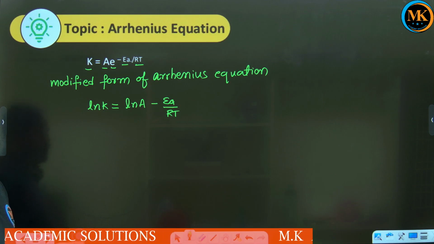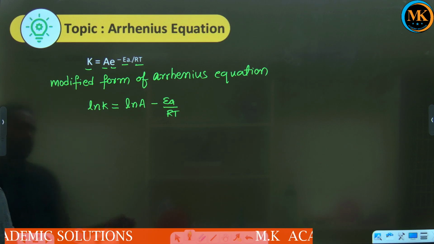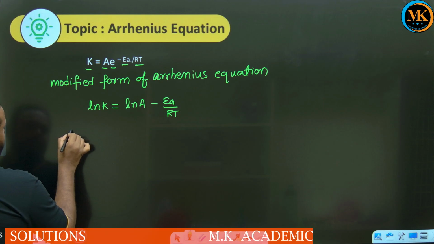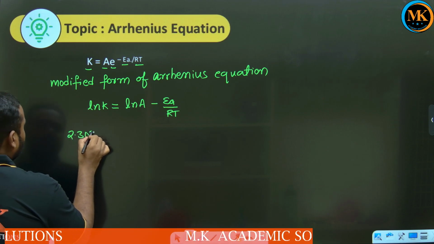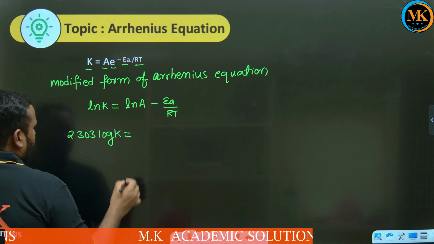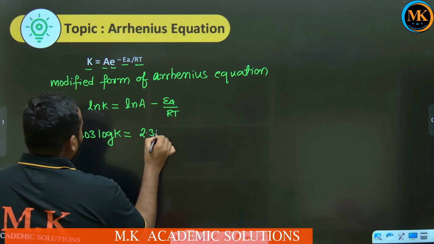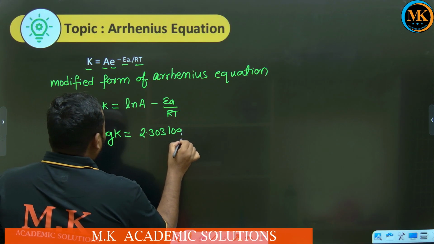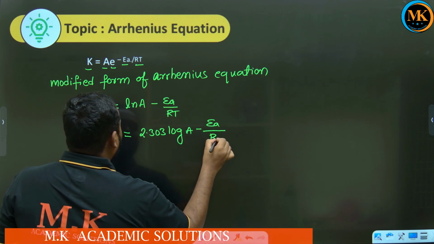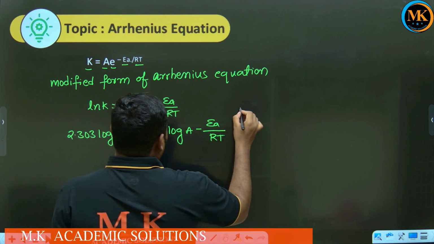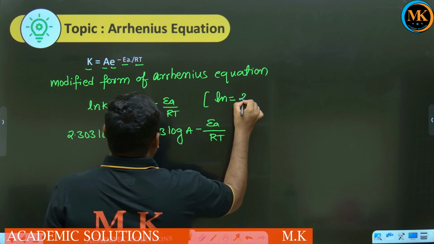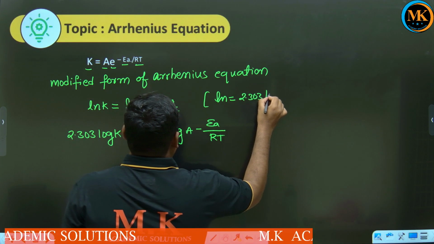Now apply the log on both sides. If you apply the log on both sides, what do we get? 2.303 log K equal to 2.303 log A minus EA by RT. Why are we writing it likewise, children? We know already ln equals 2.303 log base 10.